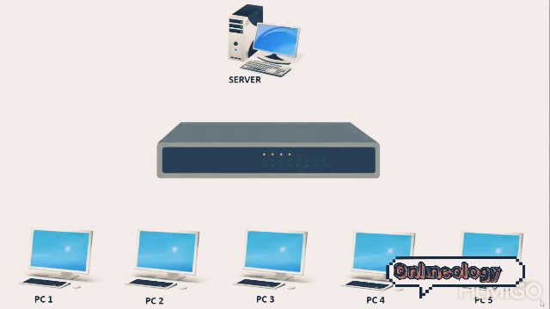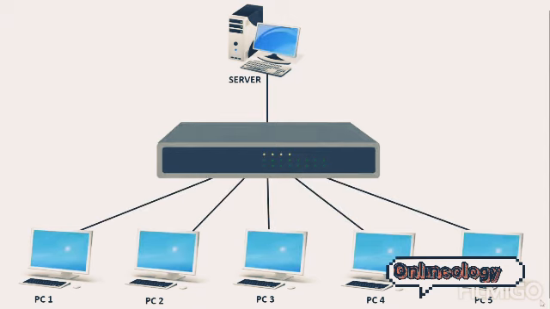Here you can see all the devices are connected to a centralized device called a switch. Unlike hub, switch is able to send data to a particular device in a network. Example, the server is able to send data to PC1, PC2 is able to send data to PC3 and PC4 is able to send data to PC5. Means using a switch, a PC can send data to a particular user in a network. Now let's move to router.